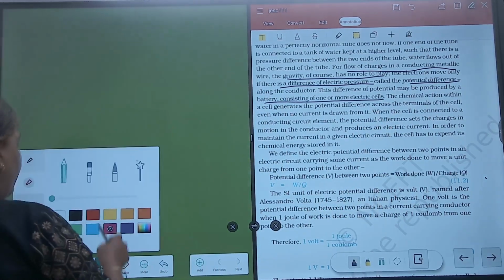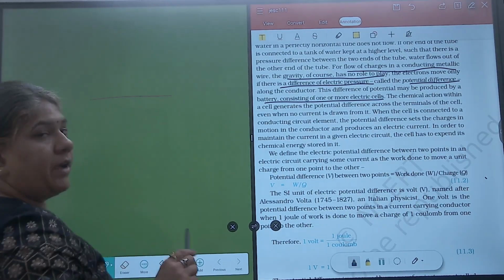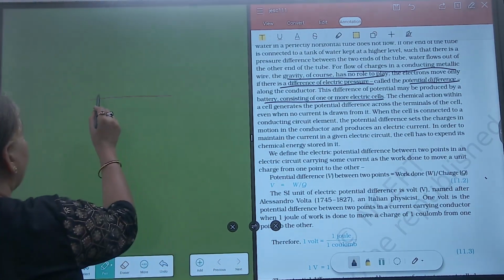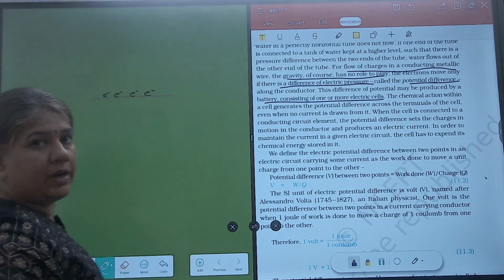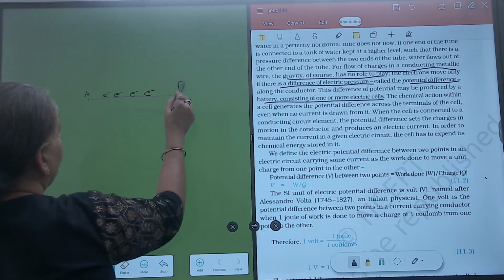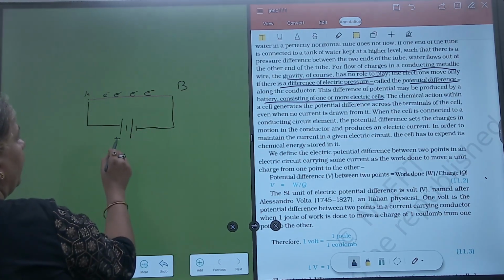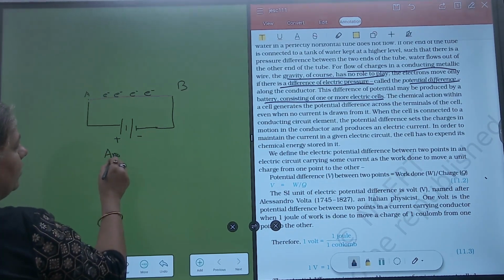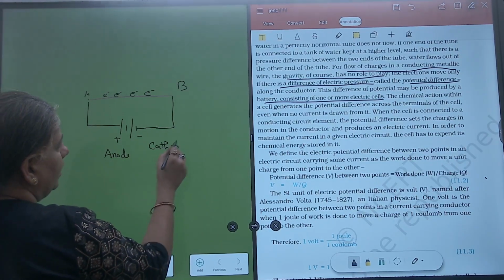So, if this is a metallic wire, it will have free electrons. This is the characteristic of a metallic wire. These electrons are present but they are not flowing. That is, there is no current. But if this point is A and this is B, and this is connected to a battery, this is the positive end and this is the negative end. The positive end is called the anode, and the negative end is called the cathode.